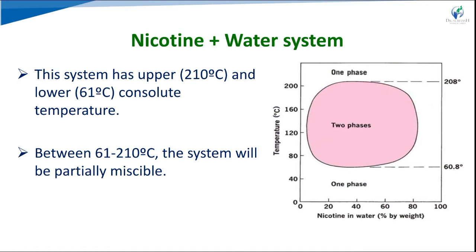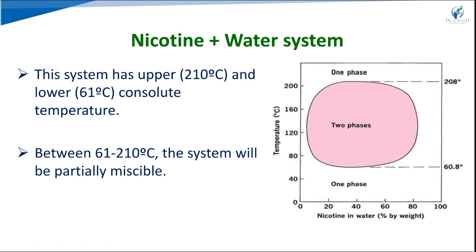Above the upper consolute temperature it is one phase, below the lower consolute temperature it is one phase, but at intermediate temperatures it is two phases, partially miscible.